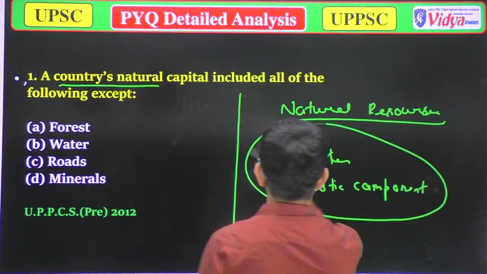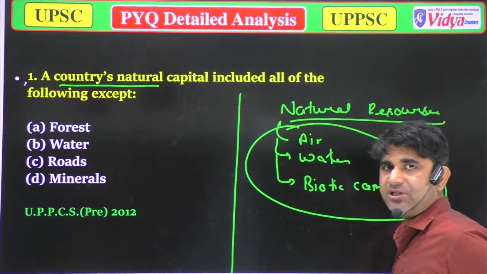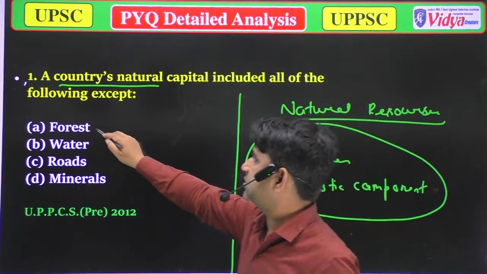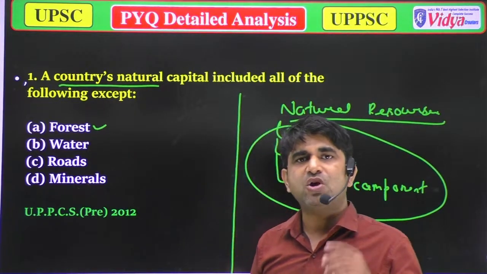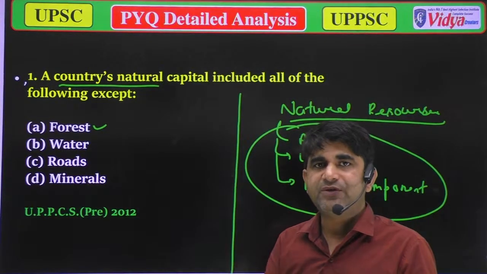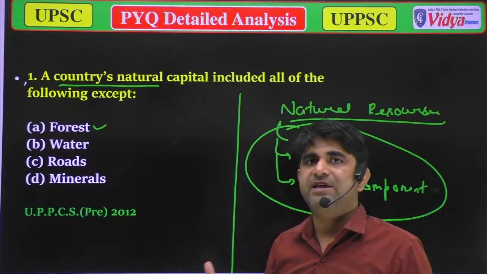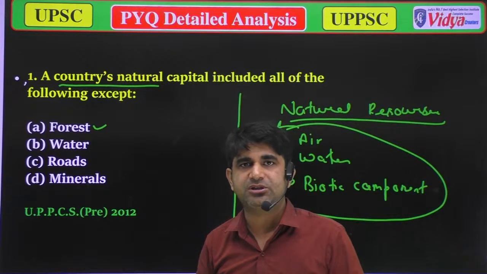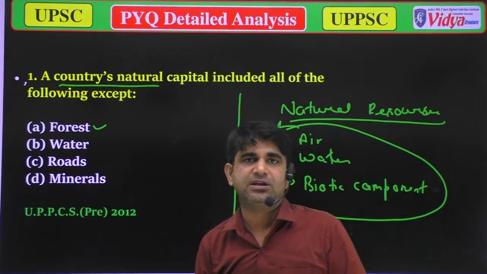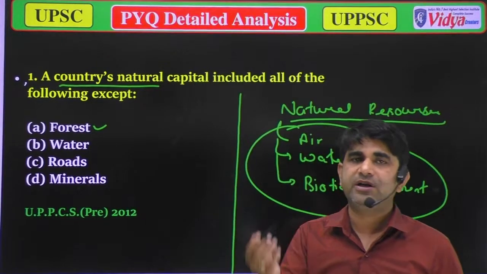So now I think you can answer it. Forest is also a part of living things, so these are natural resources. Water is also a natural resource because man doesn't make water. All the activities in which only nature is involved are known as natural resources, and the resources in which man-made activities are involved are known as non-natural resources.